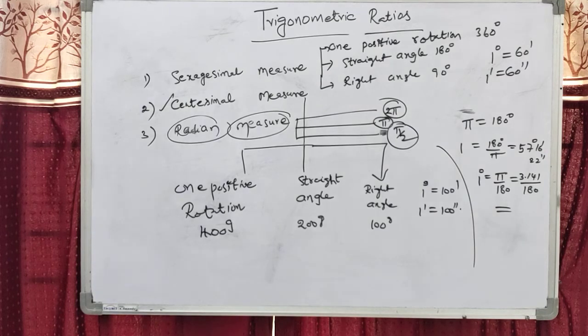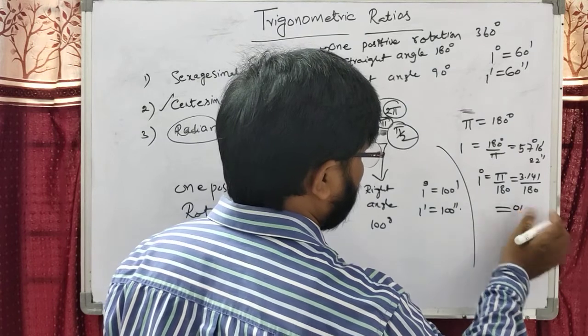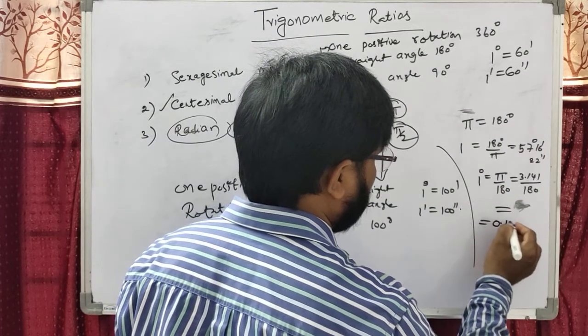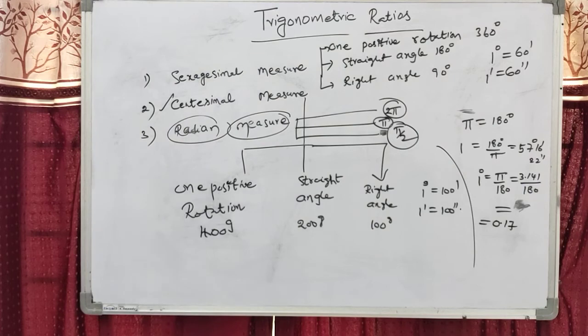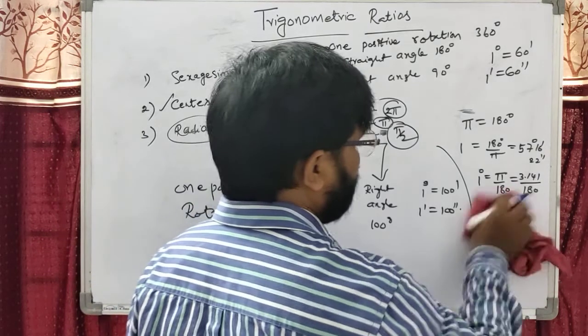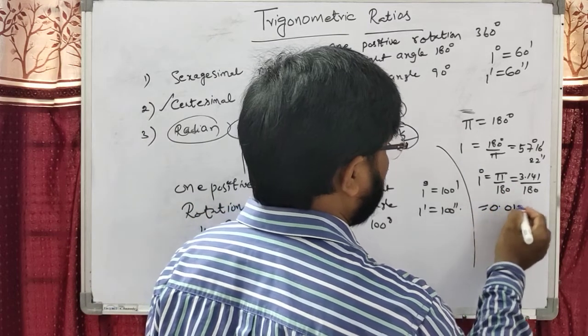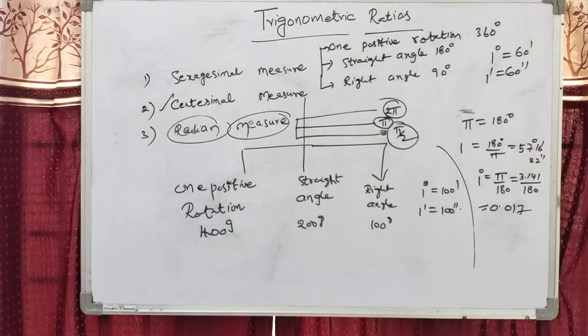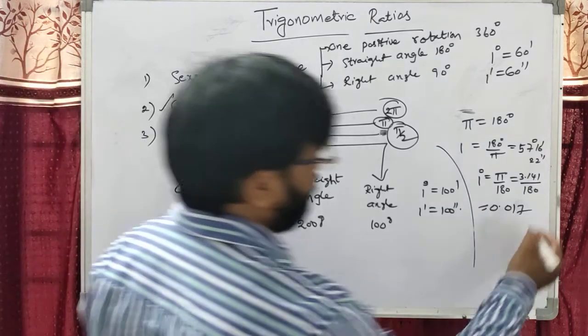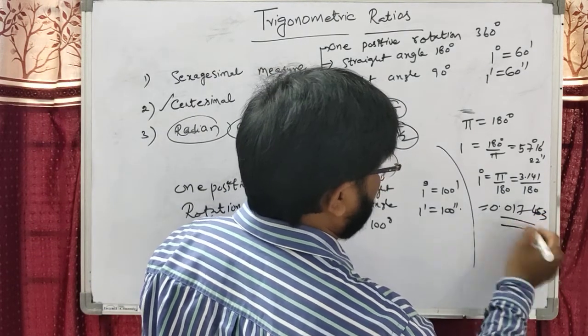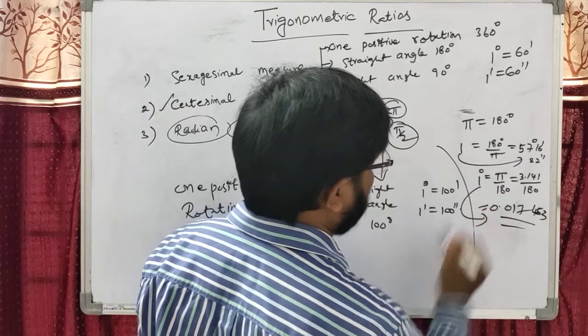Dear students, the value is 0.017, that is 0.017453. This is the 1 degree value. This is the 1 radian value.